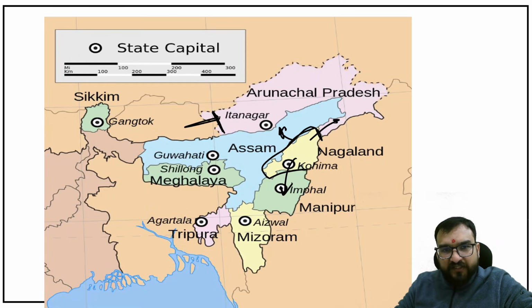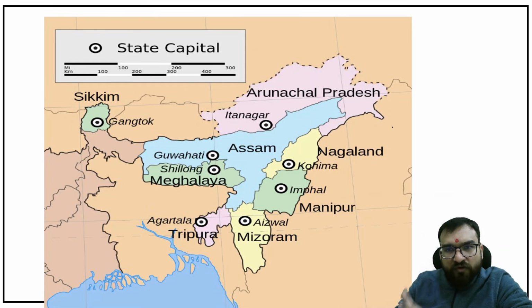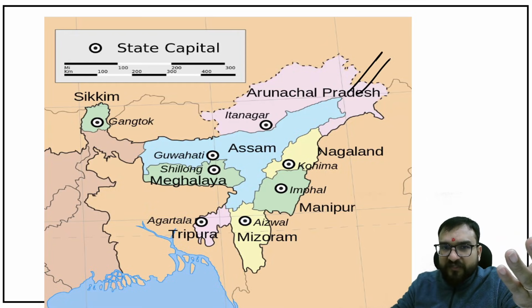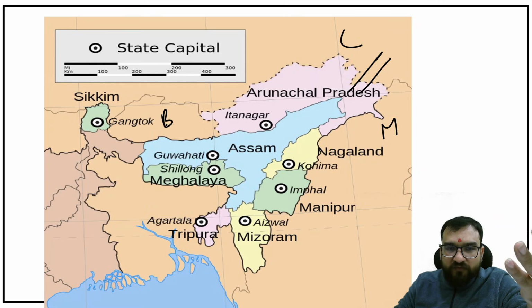Then Arunachal Pradesh is connected with Bhutan, China over here, and with Myanmar as well. So the states of the northeast which are connected with two countries, or more than two countries, Arunachal Pradesh is there, because Myanmar, China, and Bhutan you will be finding. Okay, is Assam? Yes, Bhutan. Assam is not connected with Myanmar. You try to see this. Bhutan and Bangladesh, two countries.